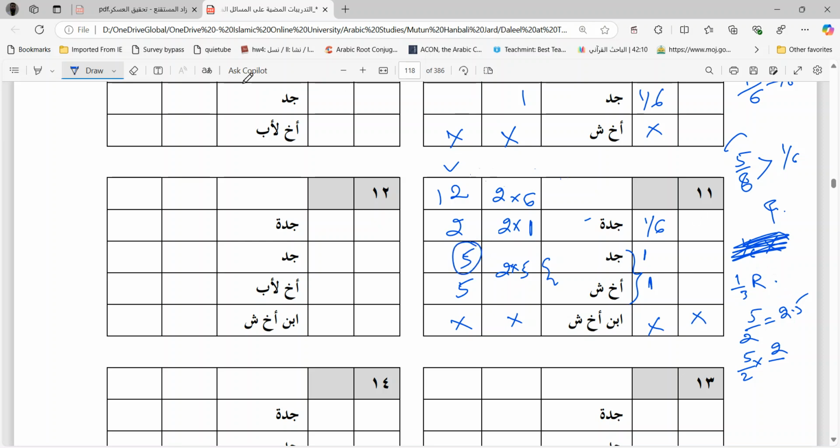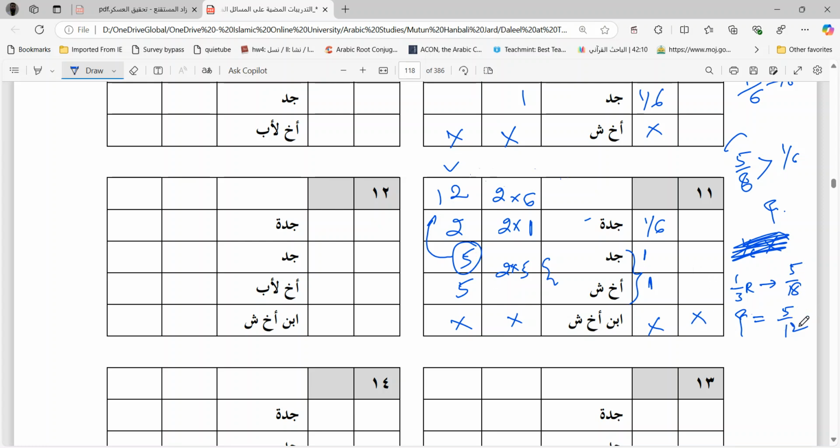Now how much is the grandfather getting? 5 by 12. So we will see now, is 5 by 12 more or 5 by 18 more? Which of the two is greater? Because earlier we got 5 by 18. So 1 by 3 of the remaining is 5 by 18. This is the answer we got earlier. Now, how much are we getting by Mukasama? 5 by 12. See, 5 out of 12 parts is what the grandfather is getting.